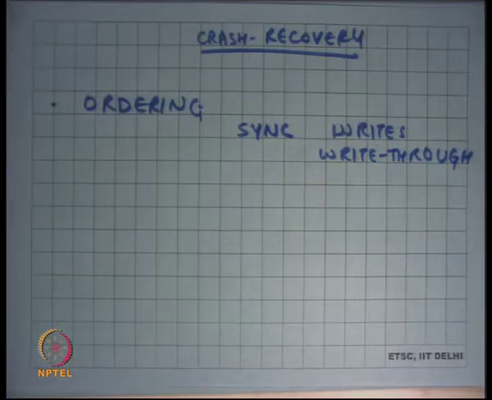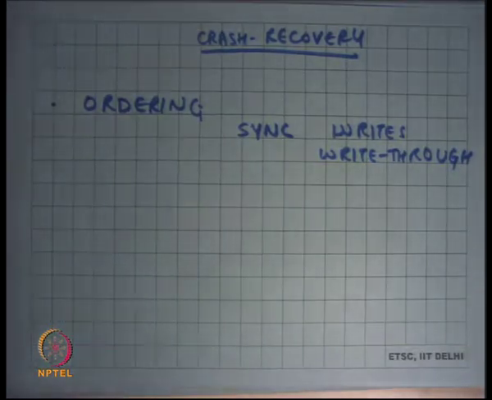So let's say I just imagine that you were to untar a tar file, and let's say the tar file has 1,000 files inside it. So just untarring a tar file requires creation of 1,000 inodes, and creation of each inode, if it's a sync write, is going to take 10 milliseconds. So 1,000 inodes will take 10 seconds to untar one small tar file which has 1,000 files only, right? So sync writes is not very practical. On the other hand, if you had a write back cache, it would have done this whole untar operation in almost 0 milliseconds, or less than a millisecond basically.